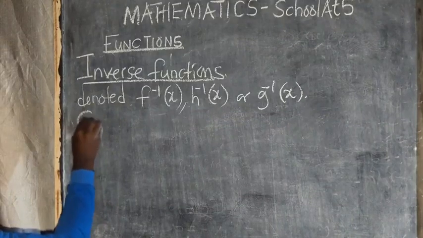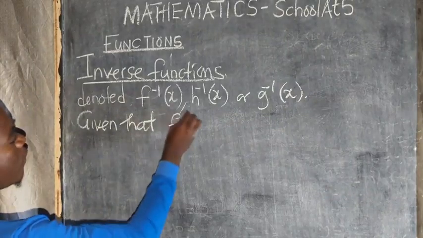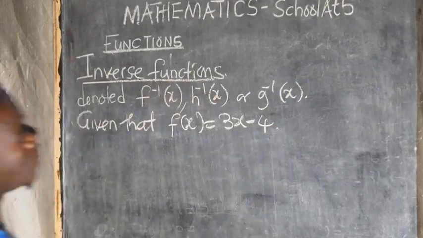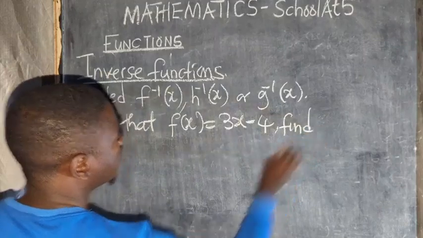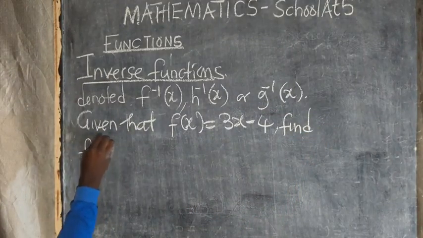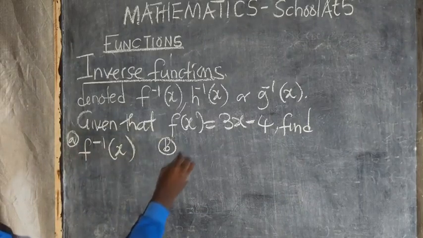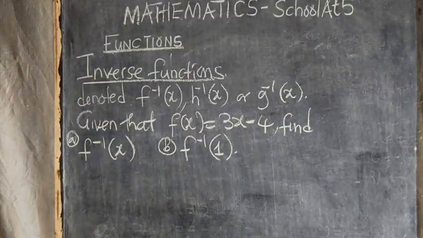You are given a function saying, given that f of x is equal to 2x minus 4. Then the question is saying, find f inverse of x. This is part A. Part B, they are telling you to find f inverse of 1. So these are two questions that we have here. Let's see how we can answer them.